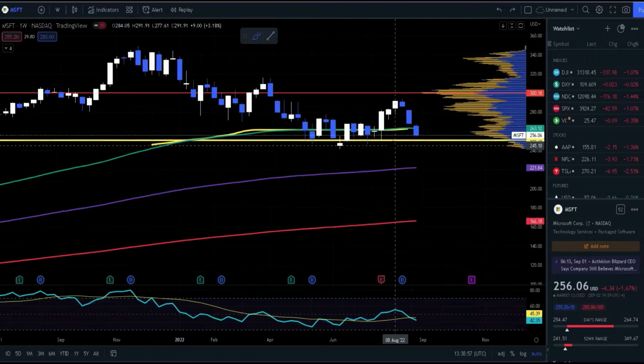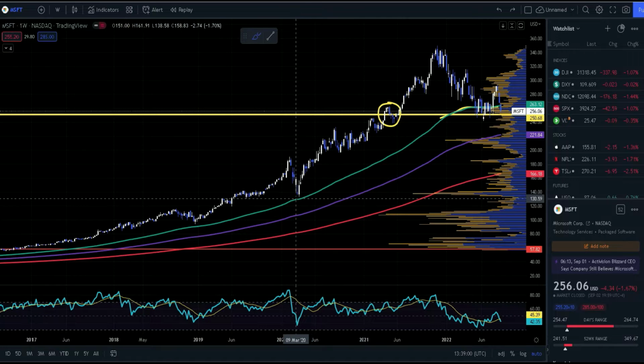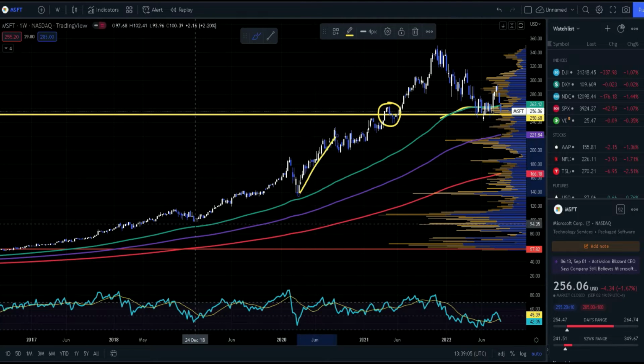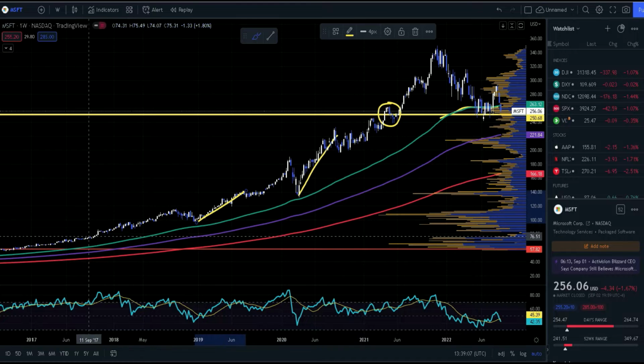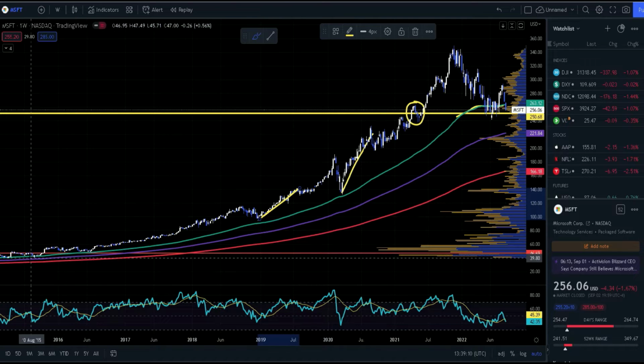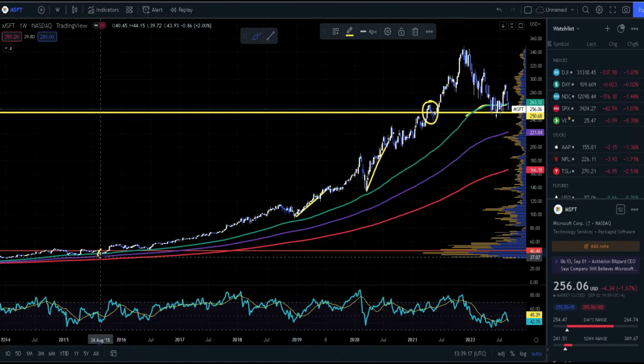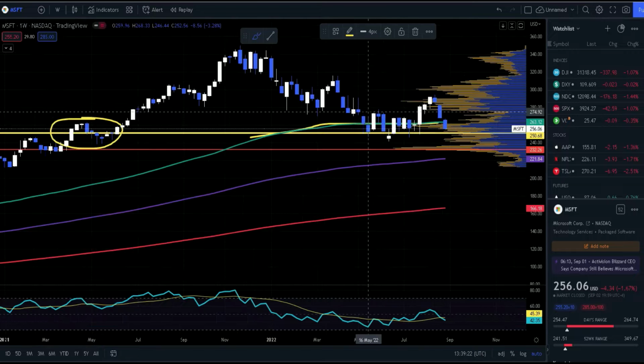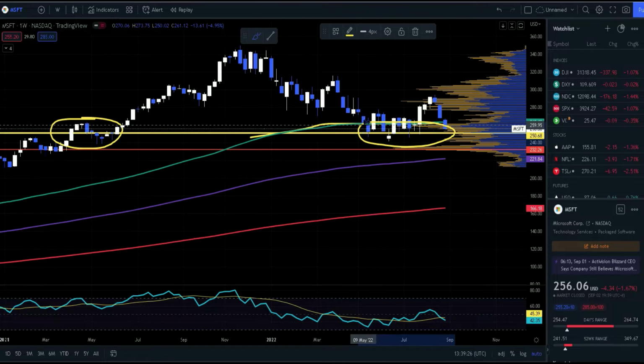If I zoom out, look at this green line. Whenever price reached near this, we always saw a pump again over here also. Actually, we didn't cross the green line since 2015, which was the time when price broke the green moving average, and it is happening again. So yeah, this can be a good time to accumulate some Microsoft stock.